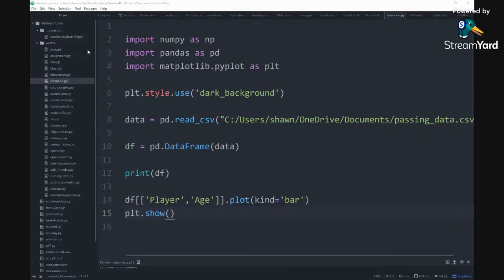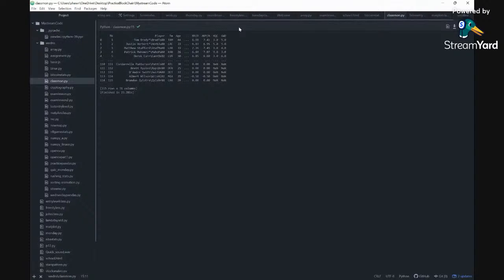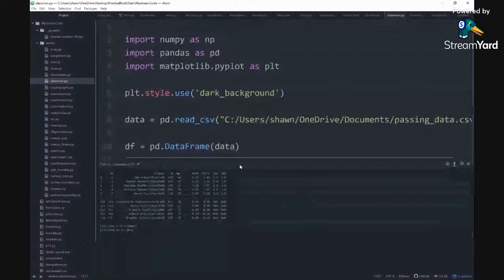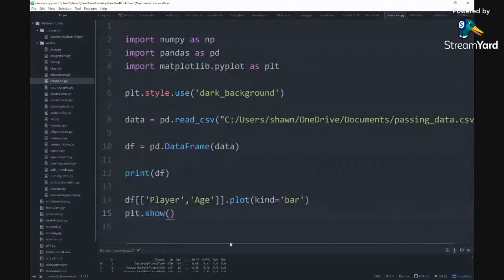Okay, the age is here. But what it's doing, I'm gonna show you in a second, it's taking the index. That's what it's taking instead of just taking the player and the age. So Brady would be one because that's with that data. So let's share the screen. Let's just share what we have, and let me run this. It's gonna be a little chaotic once you see it, but we got some data that we grabbed here.